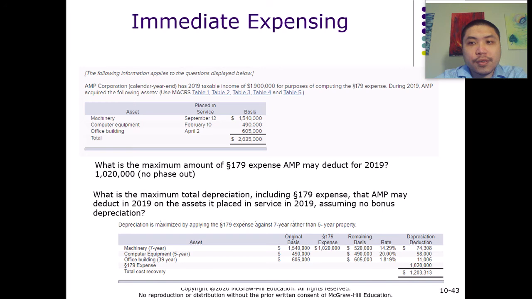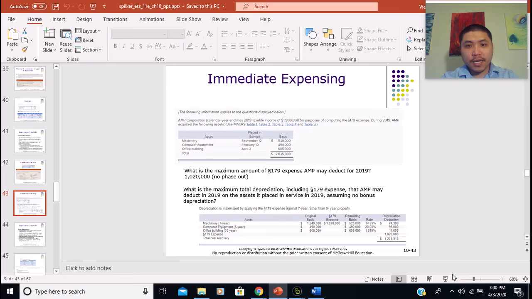So that means if the firm fully applied the maximum, it's not going to create a loss for the firm during 2019. And the qualified amount for the 179 expense is also less than the phase out. So what is the qualified amount?